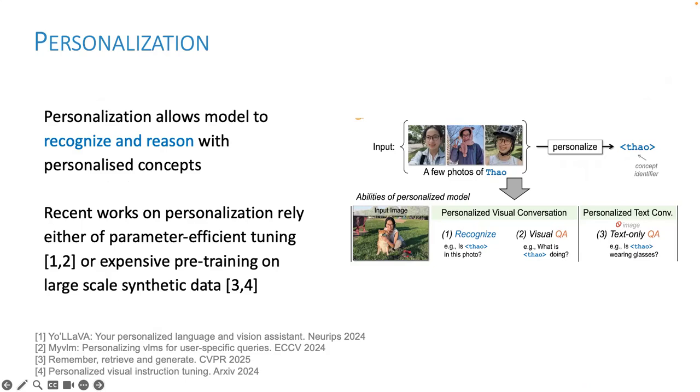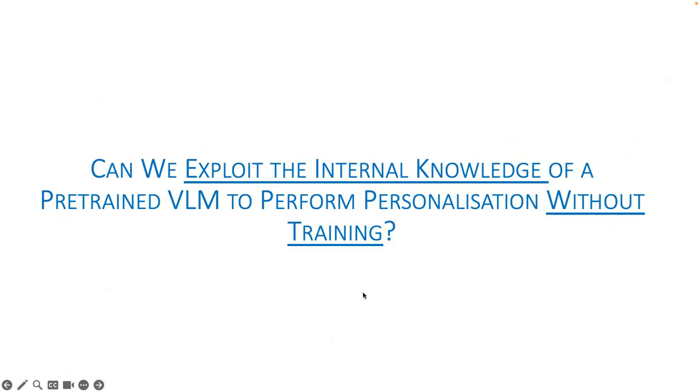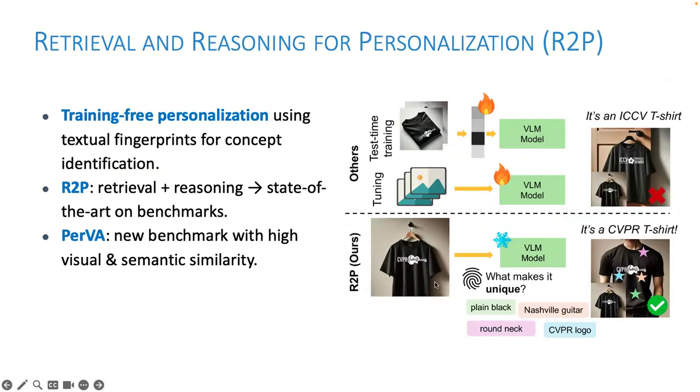The problem that we are interested in solving is, can we exploit the internal knowledge of a pre-trained VLM to perform personalization without training? To address personalization, we introduce R2P, a training-free method that uses textual fingerprints to identify concepts. Unlike prior methods that require fine-tuning or test-time training, R2P combines retrieval and reasoning to achieve personalization.